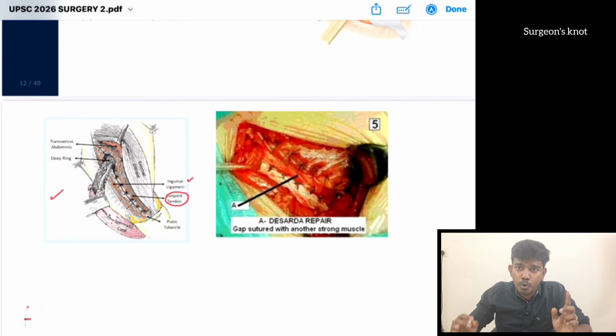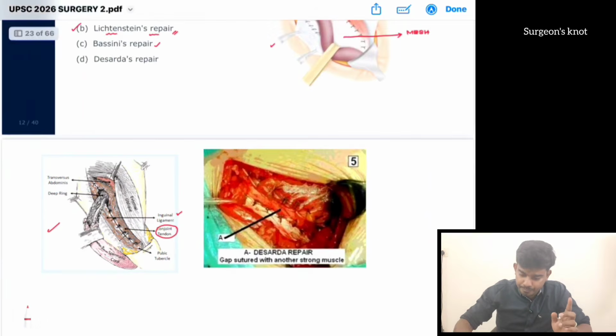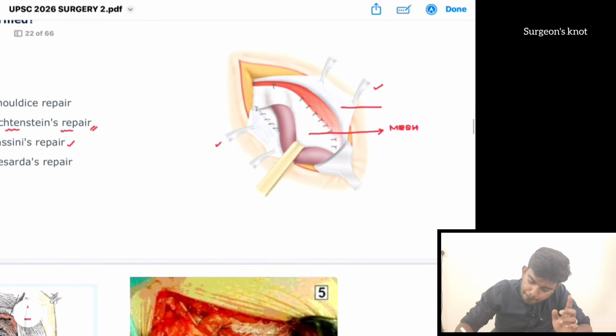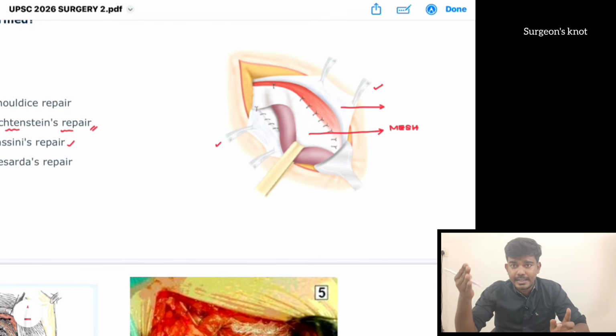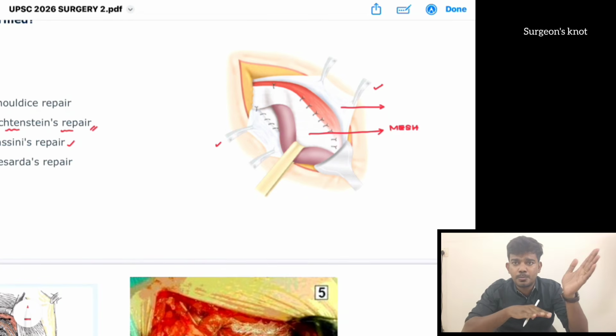This was found by an Indian surgeon, okay. What happens here is, the upper external oblique aponeurosis is brought and it is anastomosed to the inguinal ligament. After that, it is sutured with the inguinal ligament.